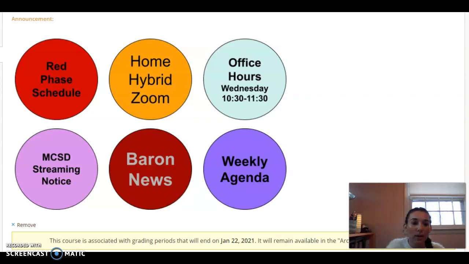All right, then we have our streaming notice, which is in the purple button. That streaming notice just goes over any kind of information that has to do with netiquette, how to log into your Schoology page, and other such important information. Bear News would be our YouTube channel that goes over the daily news for students, and then our weekly agenda. Now, for our weekly agenda, this would be a YouTube video every week that goes over what we're expected to accomplish throughout that week, such as assignments, due dates, tests, things of that nature.